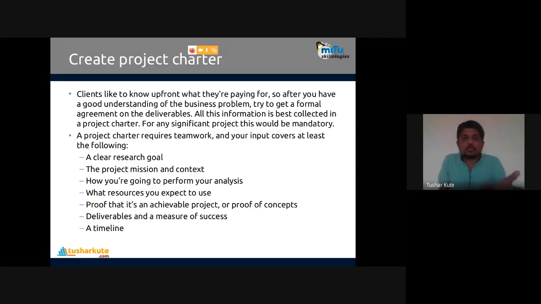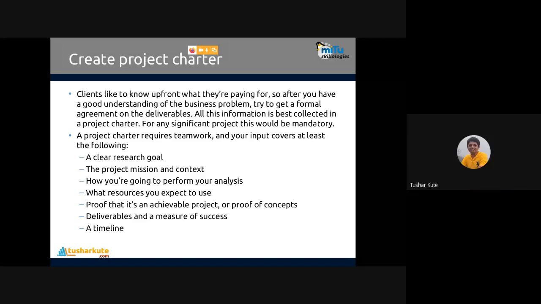Basically, what is the purpose of an academic institution, why was it set up, what is the purpose of your organization? So mission and vision should be clear. Here also, the data science project's vision and mission should be clear. How you are going to perform your analysis, that's what the project charter will contain.